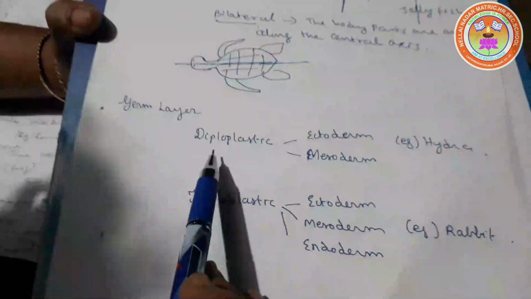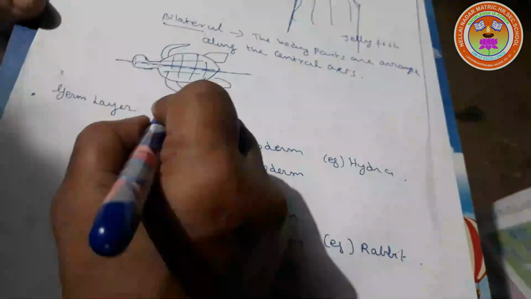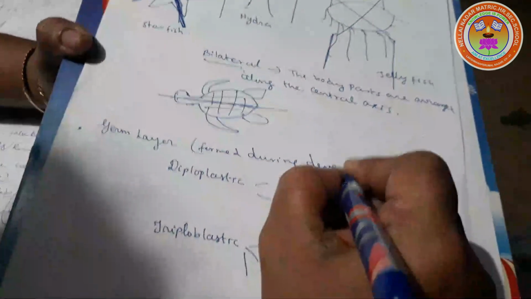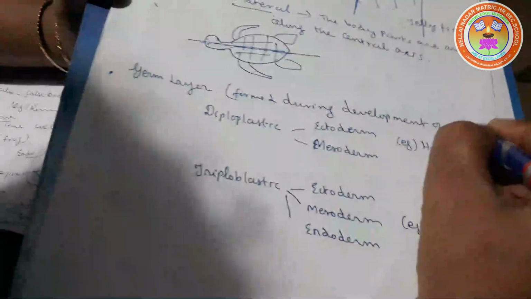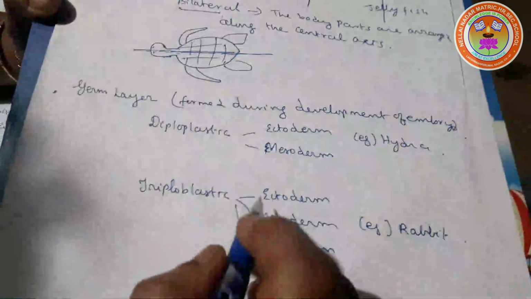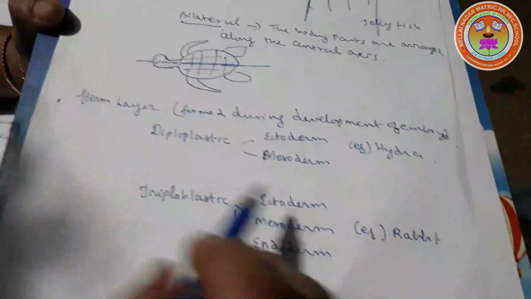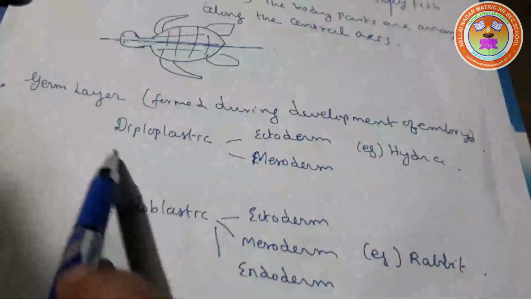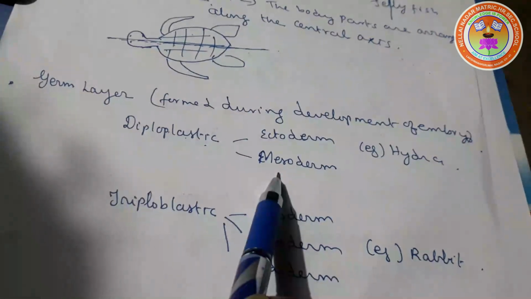Germ layers. They are formed during the development of an embryo. These layers give rise to different organs. An organism with two germ layers is called diploblastic, that is, it has ectoderm and endoderm.